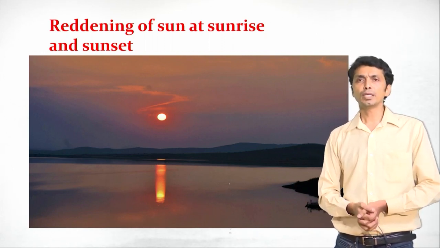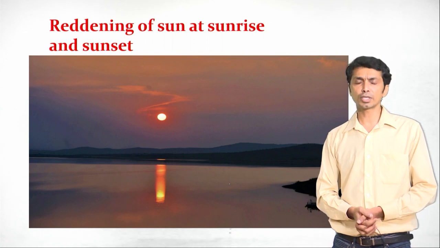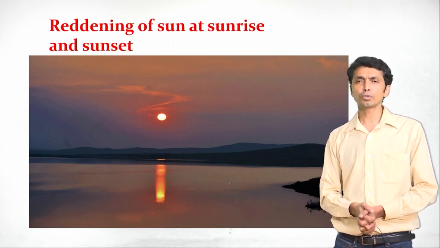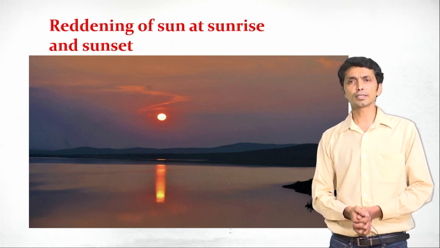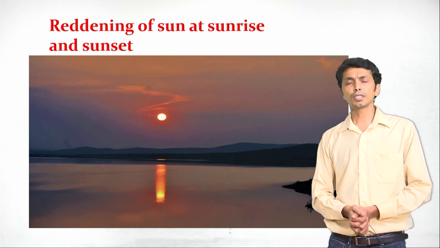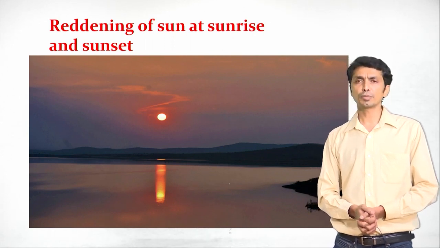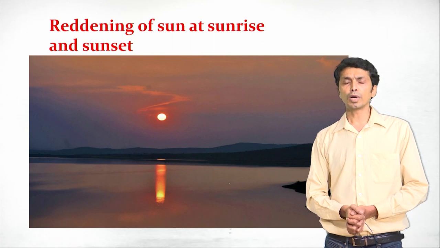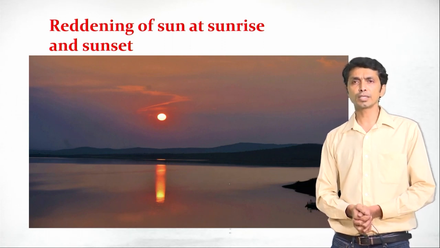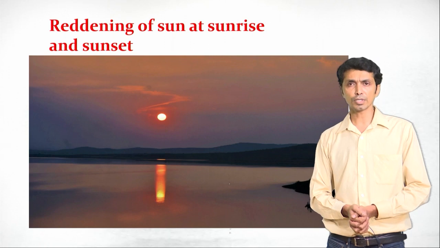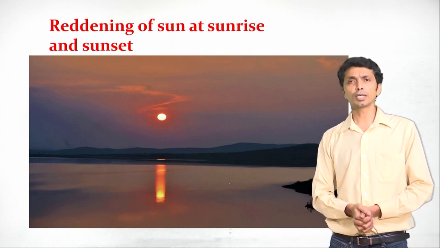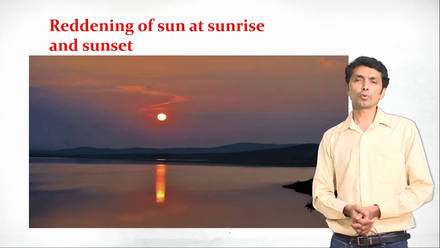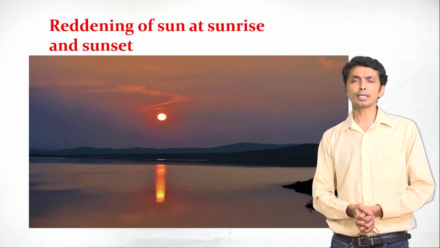So today we have learnt how the human eye is structured and how it functions. We have seen how to cure the defects of vision. We have seen how refraction takes place in a prism. We have seen how dispersion takes place in a prism. We have learnt how atmospheric refraction takes place and what is the apparent position of a star and why the sky is blue, and also we have learnt about the Tyndall effect, and also why the sun is red in color at sunrise and sunset.